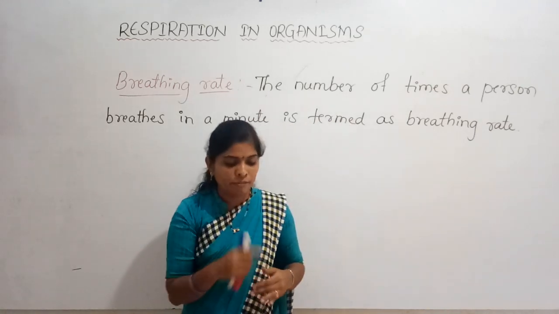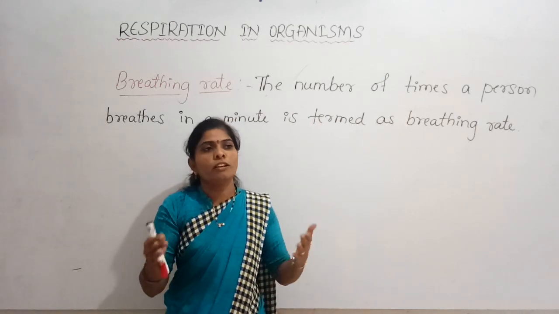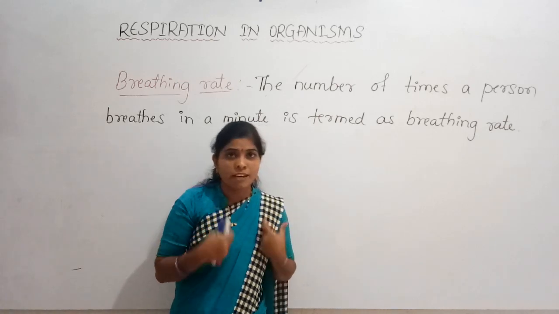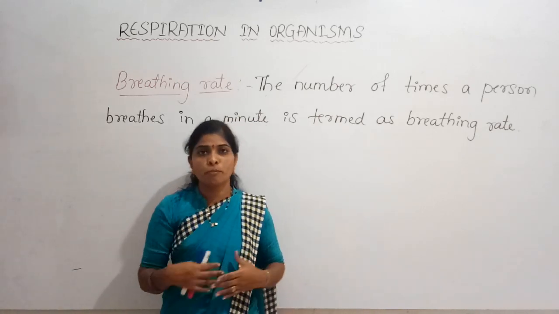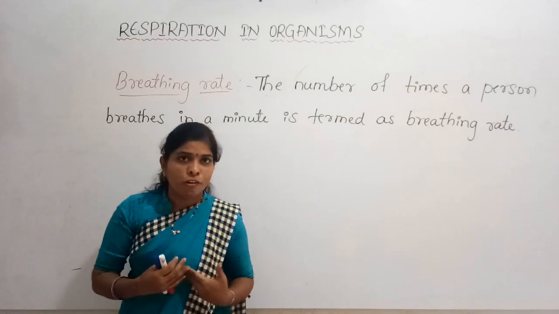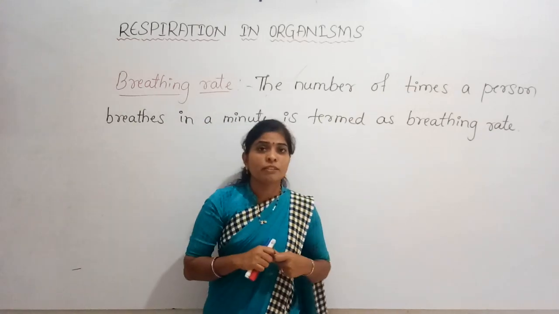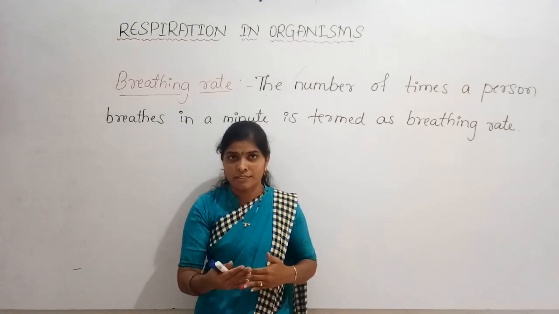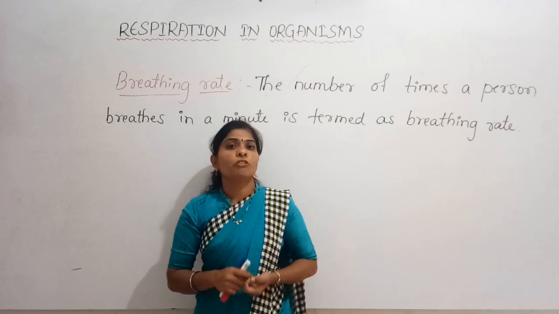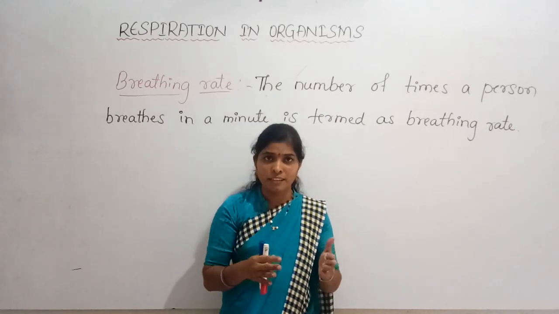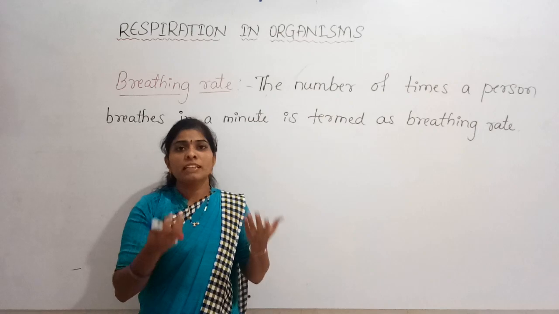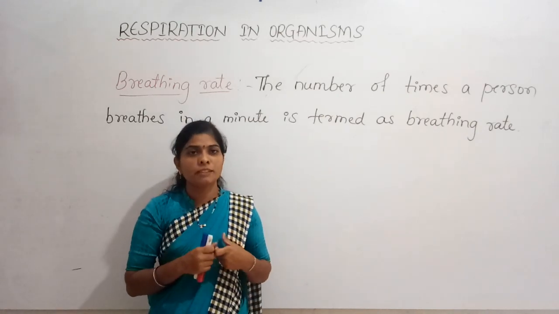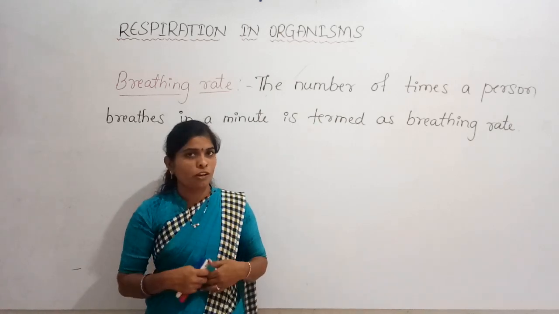So see what happens when we take a brisk walk for 10 minutes. That time the demand of energy from the body is more, but the supply of oxygen is less. So what we do is not only breathe faster, we even take deep breaths also. When we take a deep breath, we obviously get more oxygen and it releases more energy, so that we can get more energy to our body.